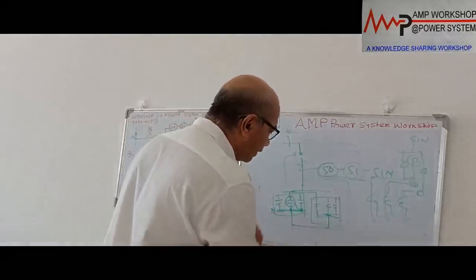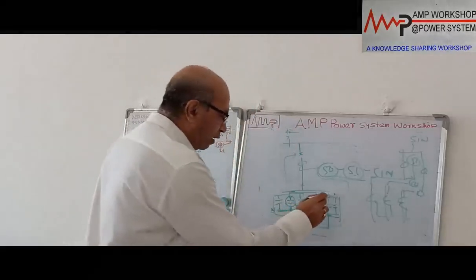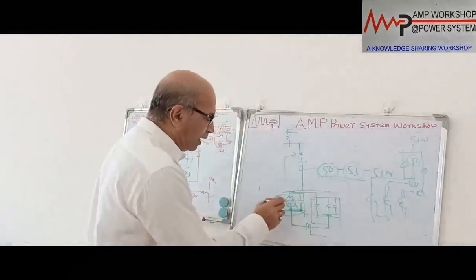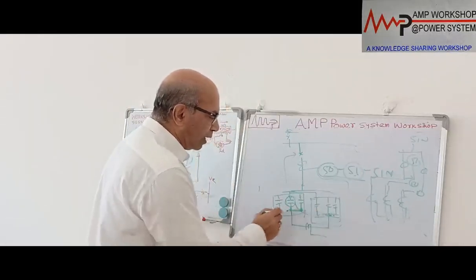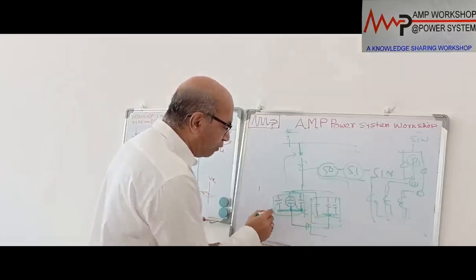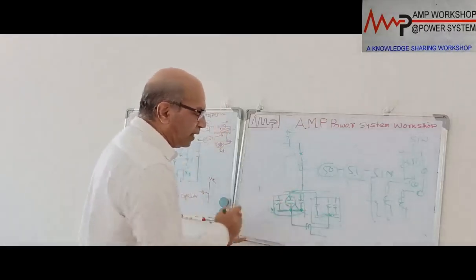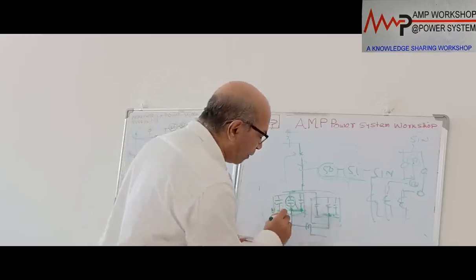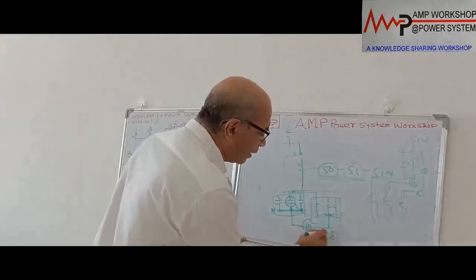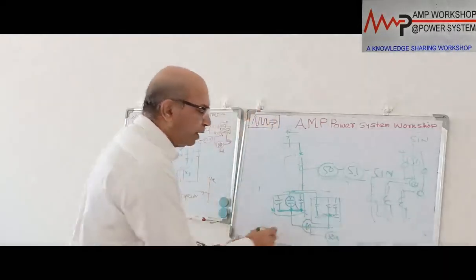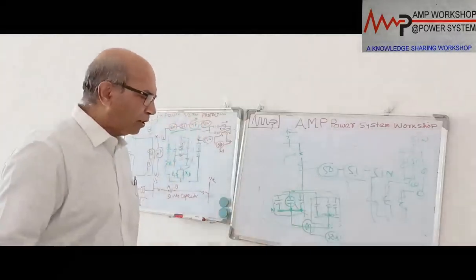We can connect the two star points and put a CT over here. In normal condition, both stars are connected and there is no current between these 2. The moment any of the units fails or there is an imbalance inside the unit, current will flow between the star points, and this CT will detect that current, and the relay will operate. The 50 relay, or 50N you can say, will operate, and it will trip this breaker. This way also we can protect this.